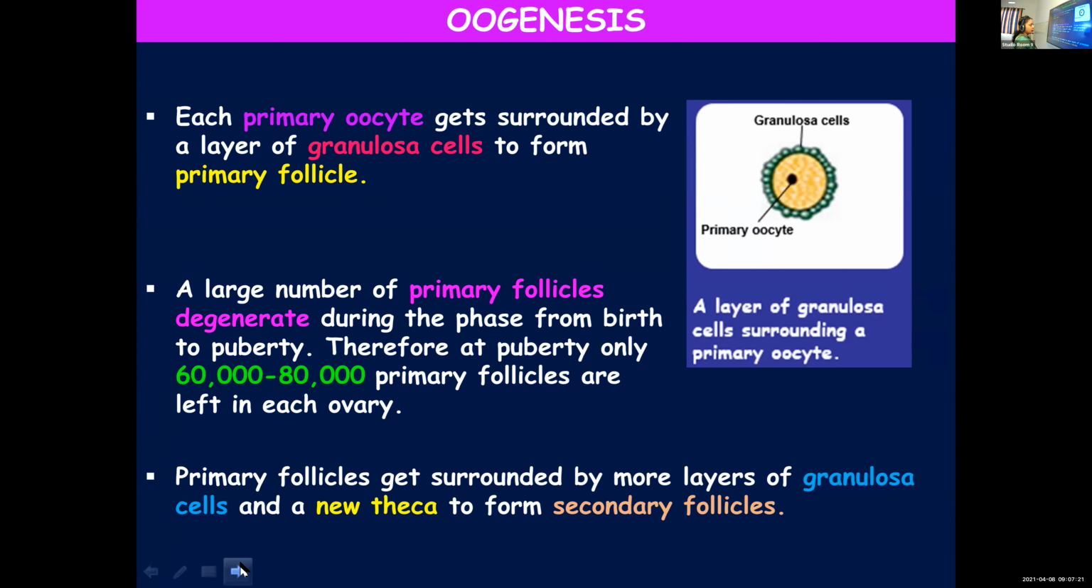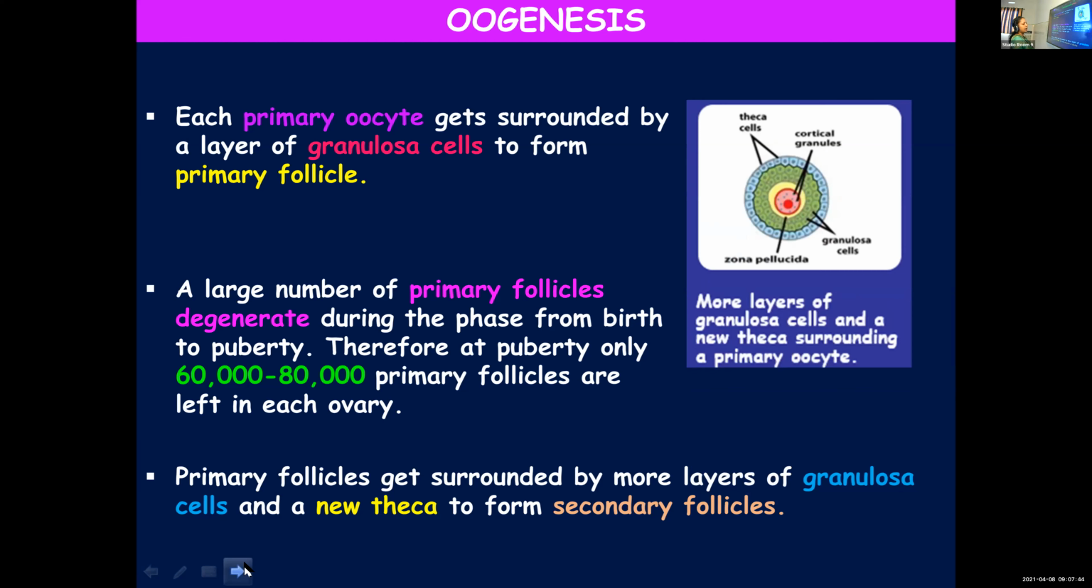Okay, so we started with oogonia, primary oocyte, primary follicle, secondary follicle. After the primary oocyte, it formed a primary follicle. Now when the primary follicle gets surrounded by more layers of granulosa and a new theca, it will get transformed into a secondary follicle. So a layer of theca and more granulosa cells will surround the primary follicle and it gets transformed into secondary follicles.